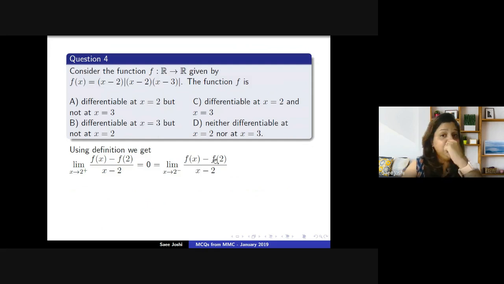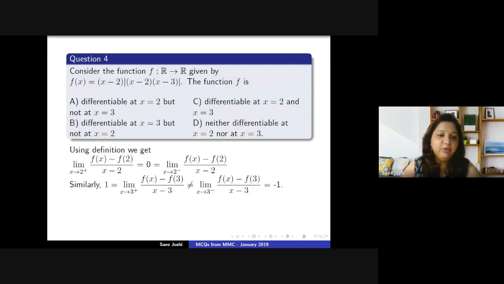So the function becomes differentiable at the point x equal to 2. But in the case of x minus 3, there is no factor which cancels out, right? So x minus 3 remains, and this works like the modulo function. The right hand limit turns out to be 1, whereas the left hand limit turns out to be minus 1. You can check this by yourself as well by putting in the value of the function.